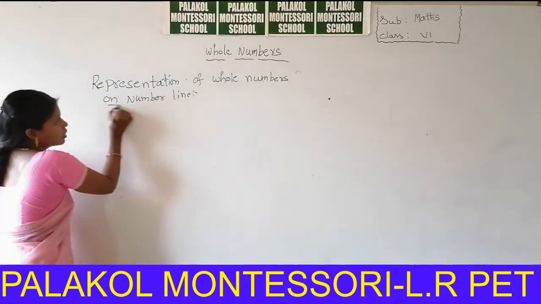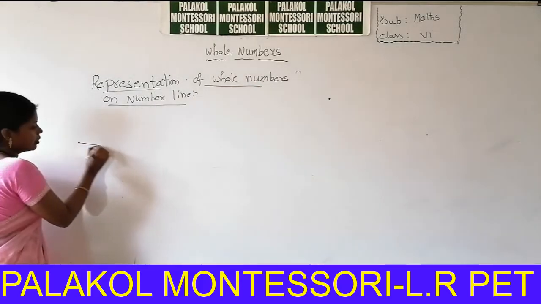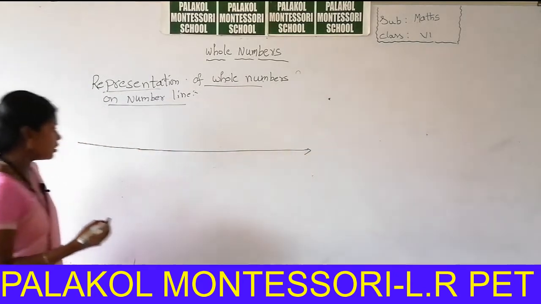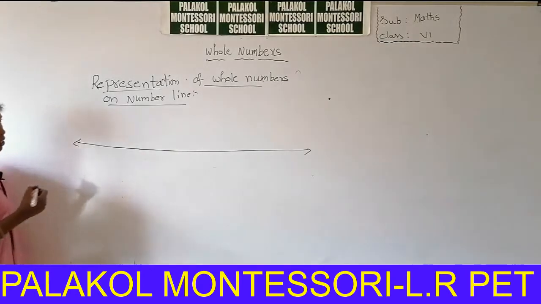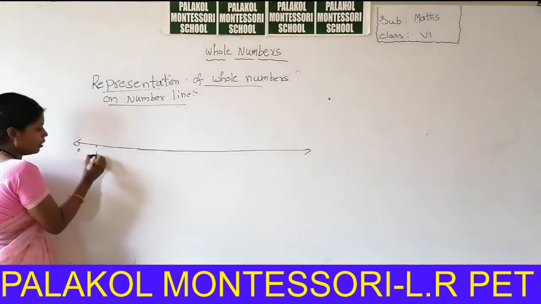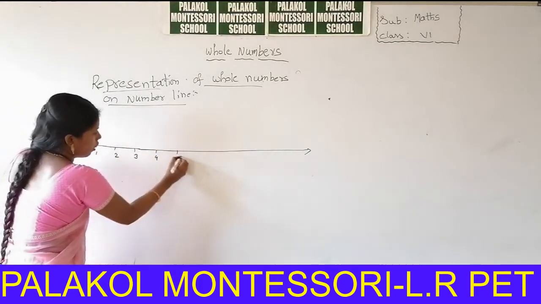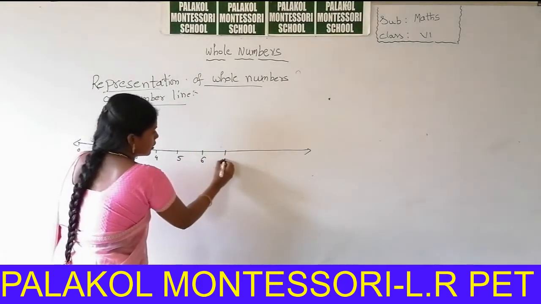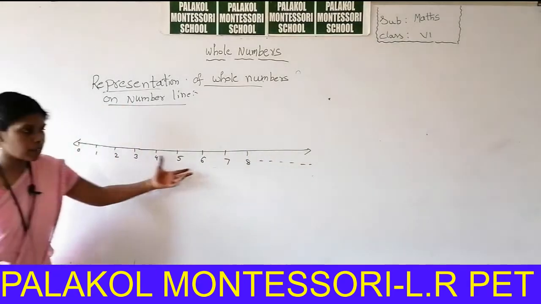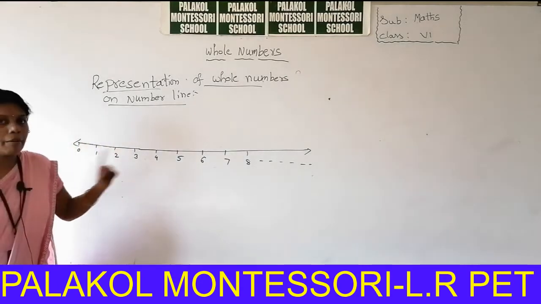After that you can represent the whole numbers on the number line. So this is 0. What whole numbers are starting from? 0. So 0, 1, 2, 3, 4, 5, 6, 7, 8 and so on. This is the representation of whole numbers on the number line.